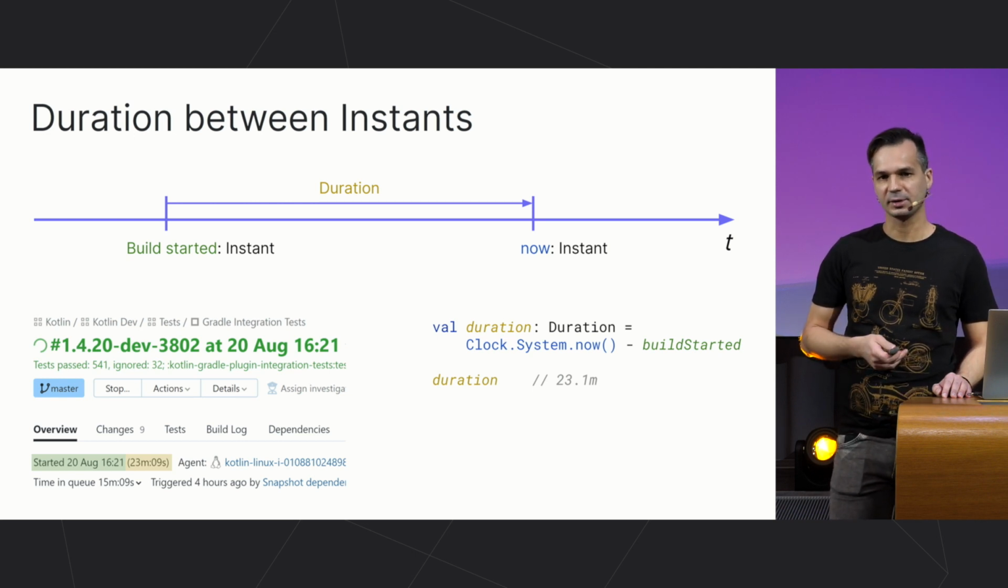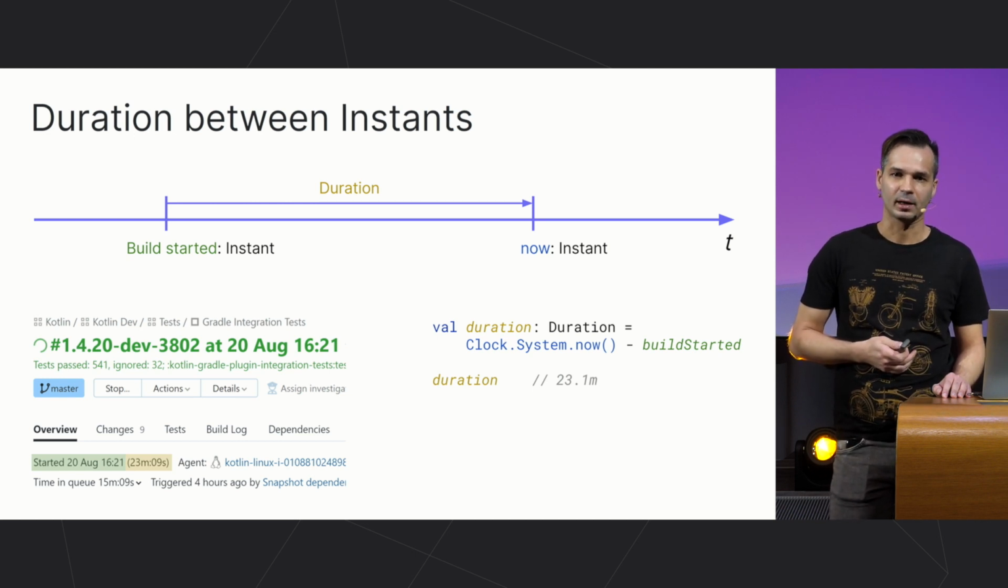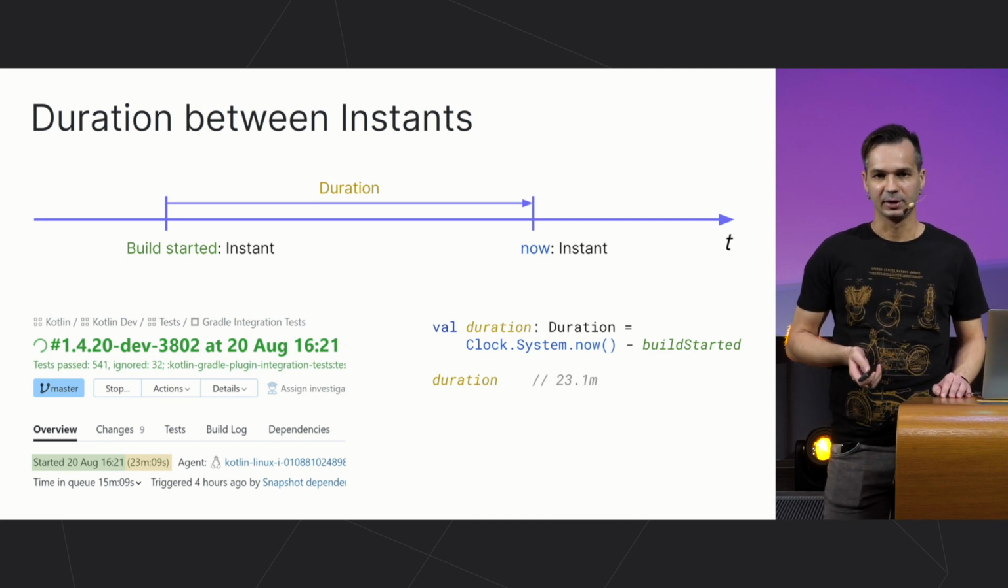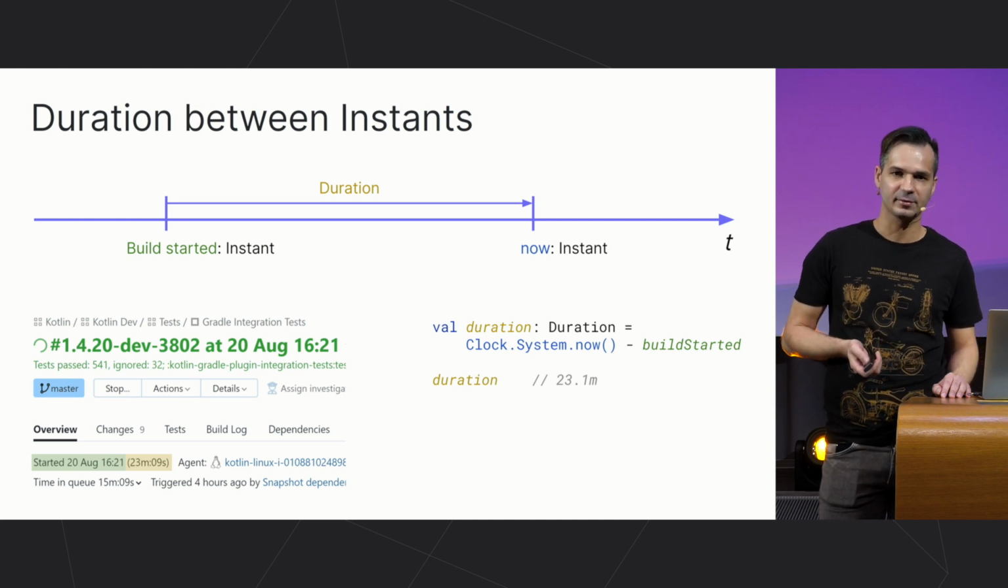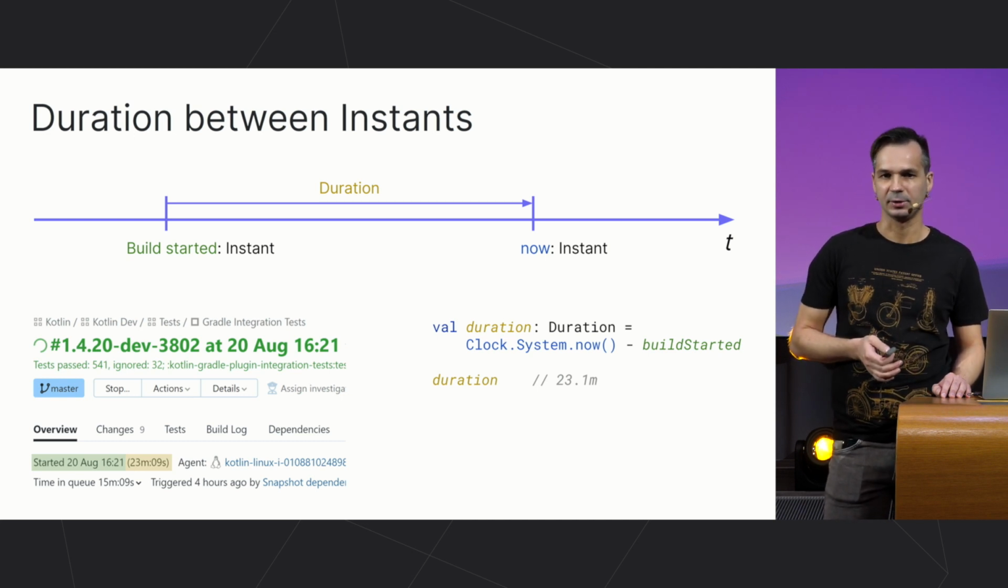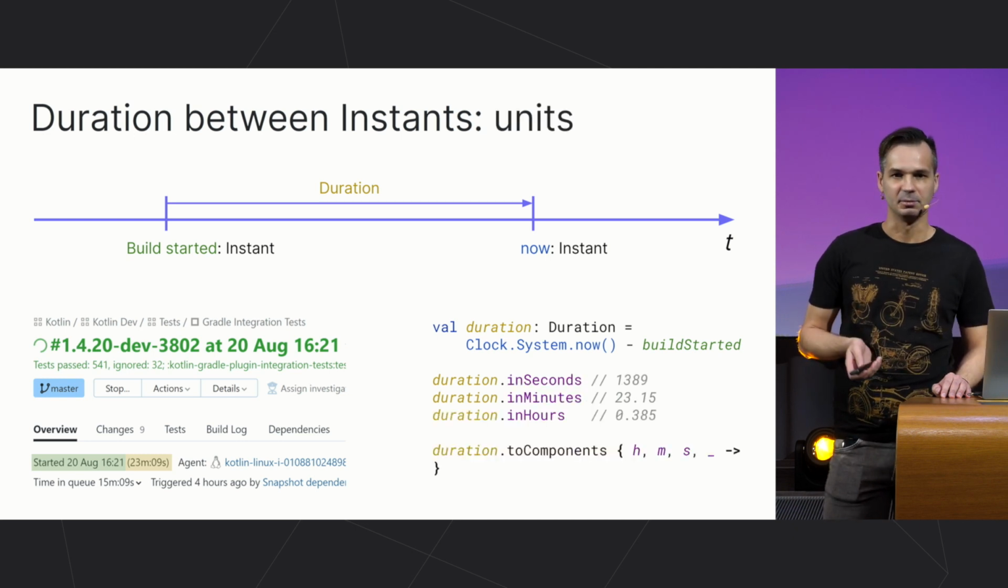The duration is an experimental type. We have it in the standard library since 1.3.50 to represent a duration amount. It's actually unitless, so it doesn't have any particular duration unit tied to it, but it can be expressed as a number in any given duration unit, for example, in seconds, in minutes, in hours, or as a combination of them, and that result can be shown in the UI.